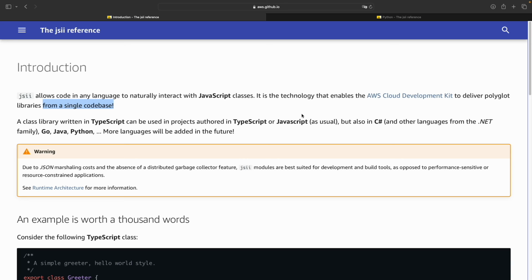JSII is the technology that enables the AWS Cloud Development Kit to deliver the polyglot libraries, which means the libraries in multiple languages like Go, Java, Python, etc. from a single code base. What this means is that all the CDK modules or the constructs which you consume in a typical CDK application are originally written in TypeScript. With the help of the JSII framework, it gets converted into different languages as we talked about.